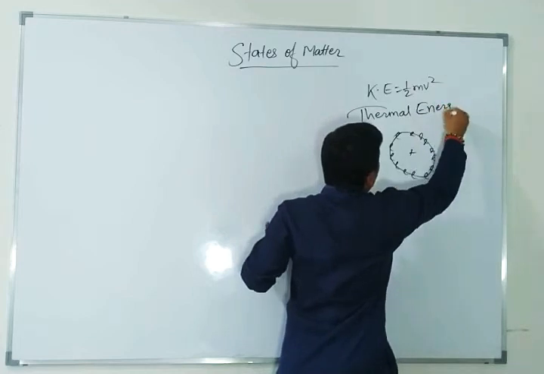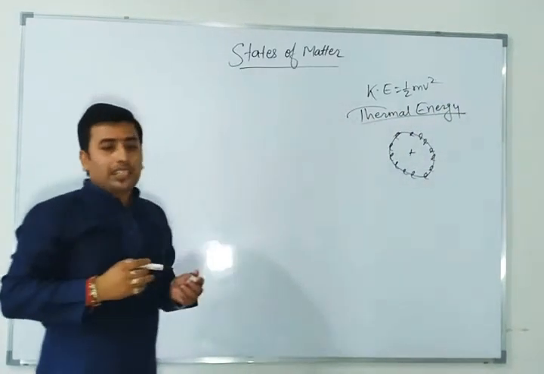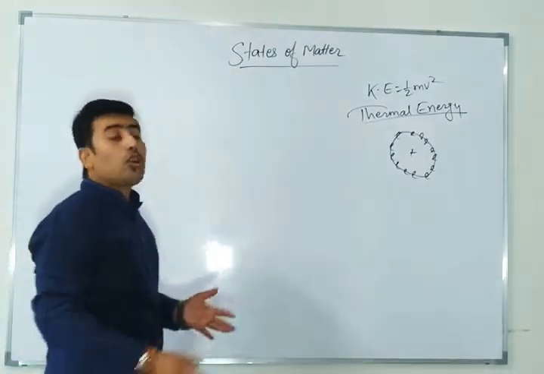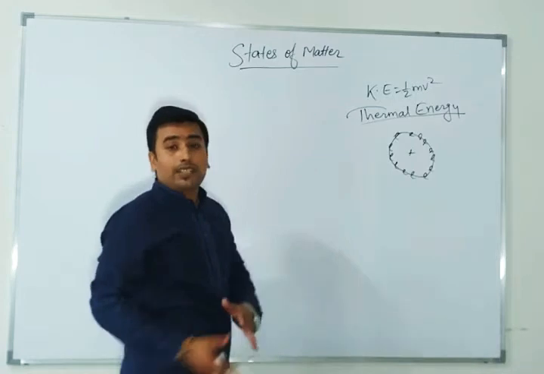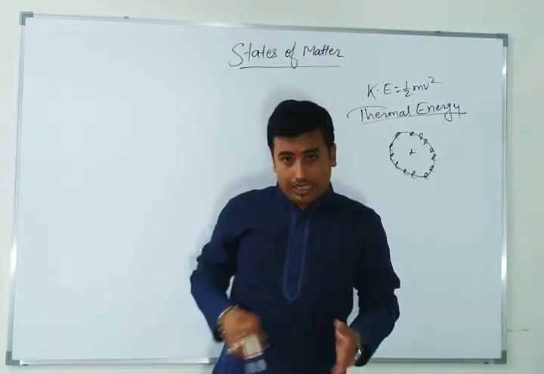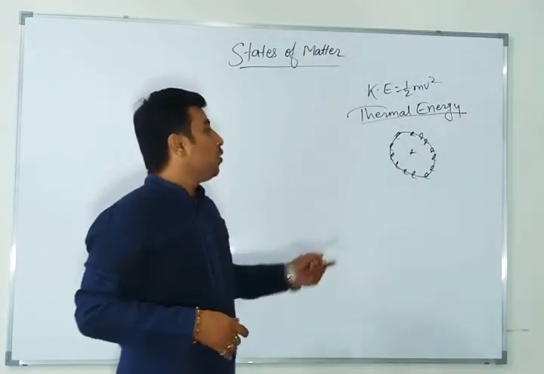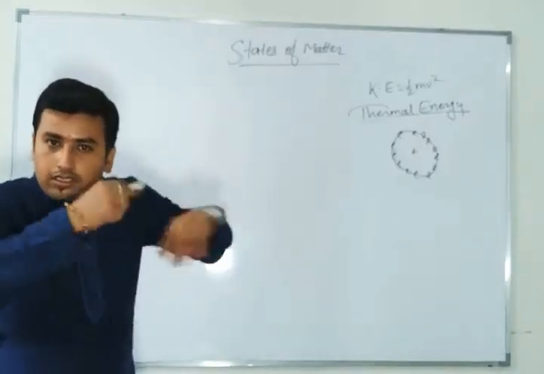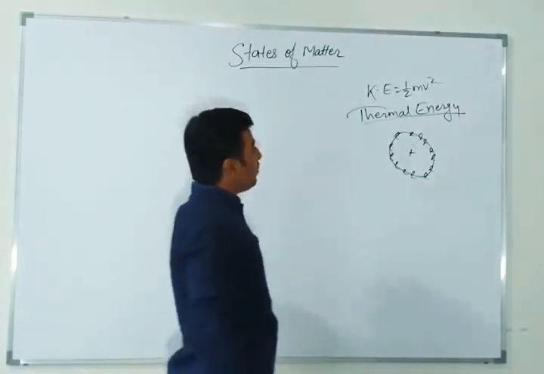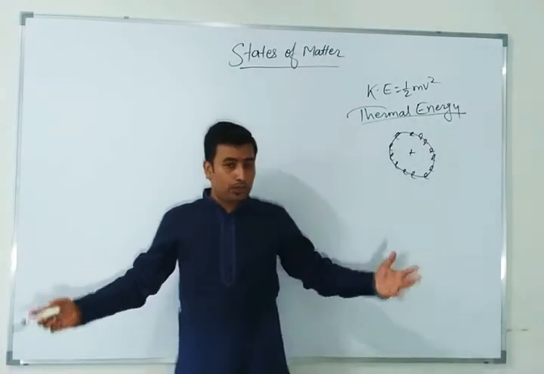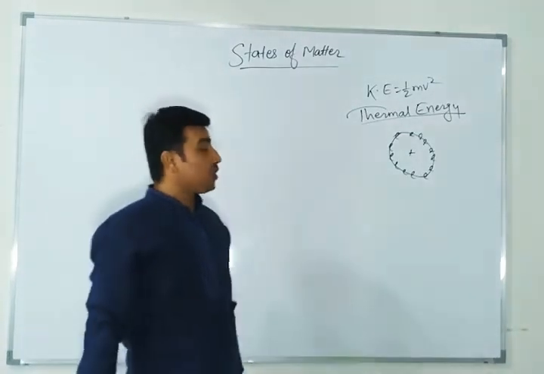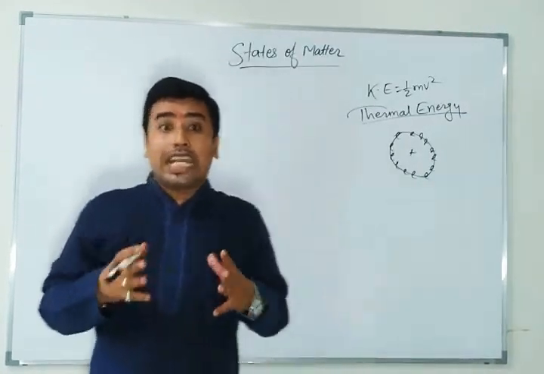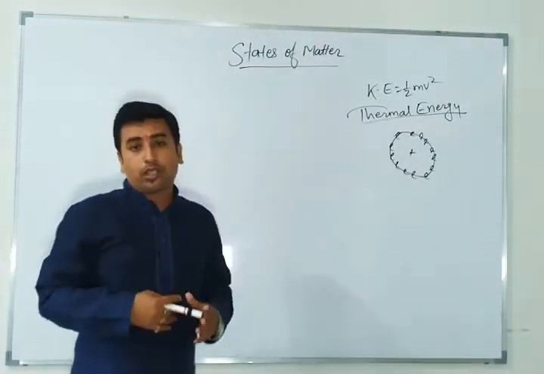And I have already told you kinetic energy is random motion. It is not static, it is moving. And electrons in atoms are not static. Am I right? Electrons are always rotating around the nucleus. So as they rotate around the nucleus, they will be in motion. As they are in motion, kinetic energy half mv square will be produced, and that energy will give you heat. It will produce heat. That's what I am talking about, the thermal energy.